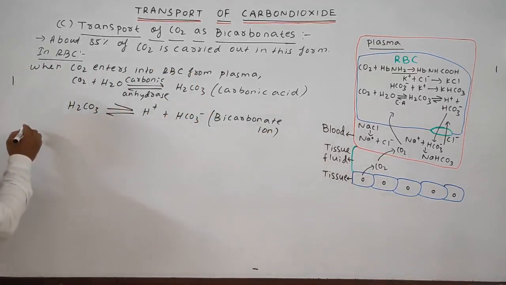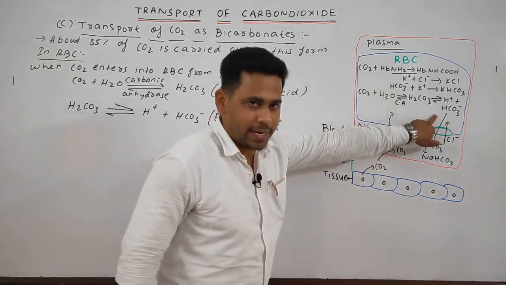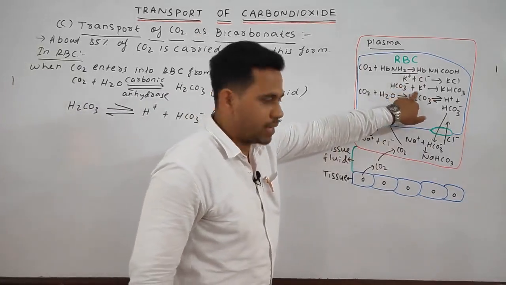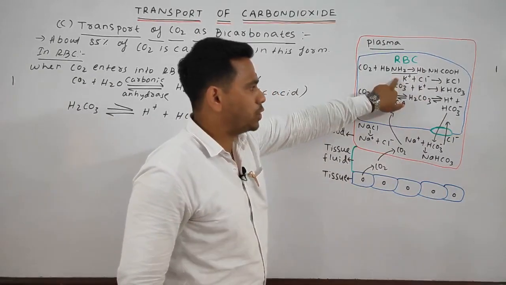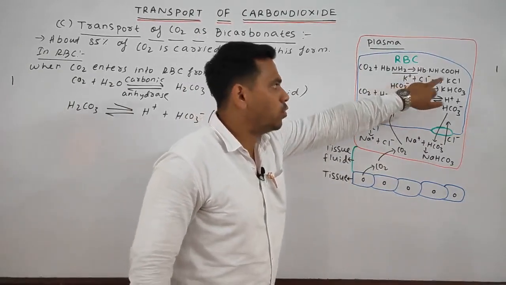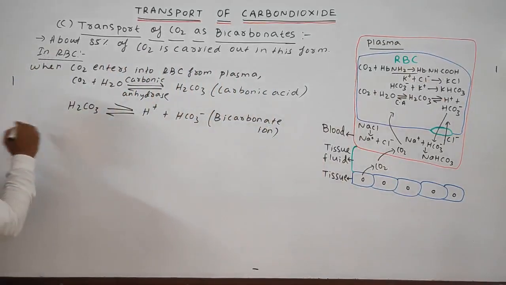Next, what happens? Some bicarbonate ion combines with the potassium to form potassium bicarbonate, and some potassium combines with chlorine to form potassium chloride.